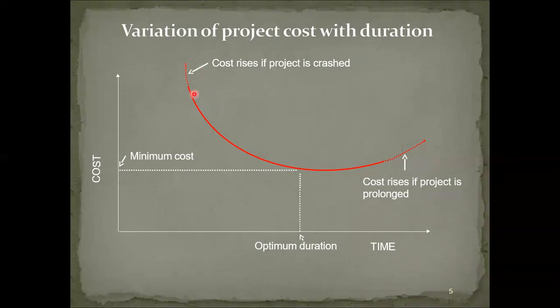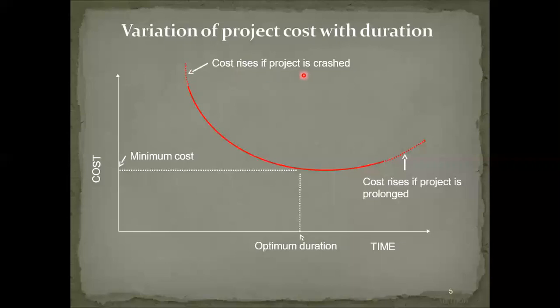If the project is completed early, then on this X scale, time is there. If the project is completed within less time, here my laser pointer is at the less time side, then the increased cost, those dotted points, is called cost raise if the project is crashed.